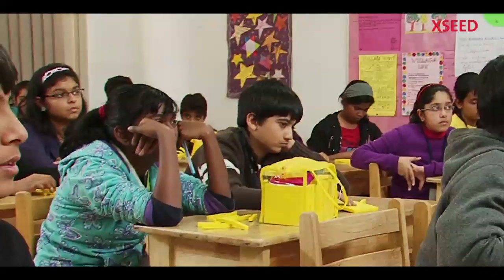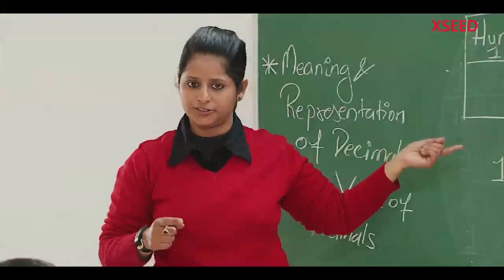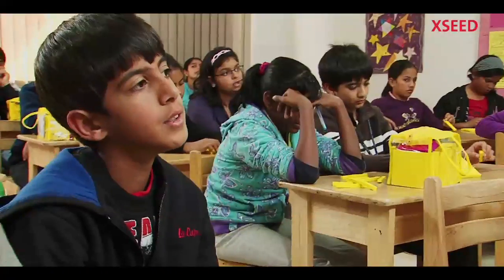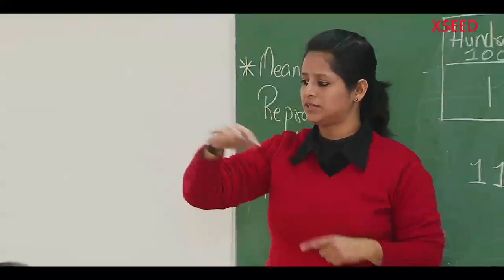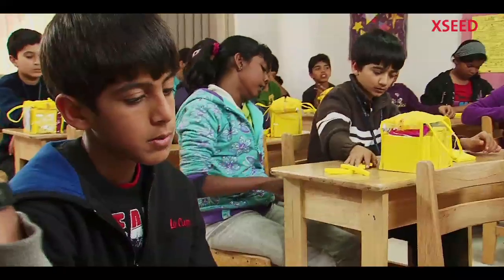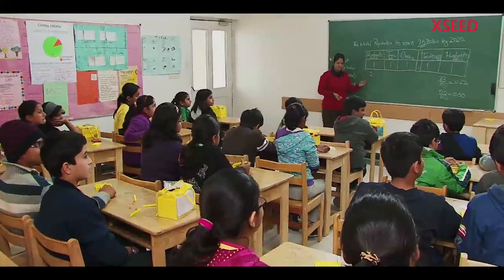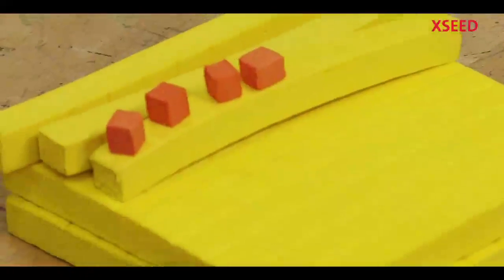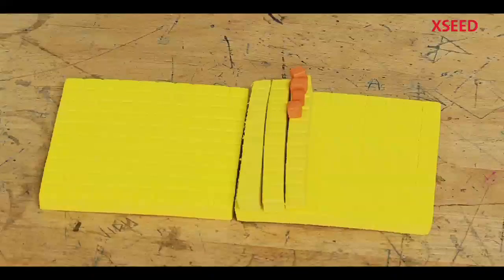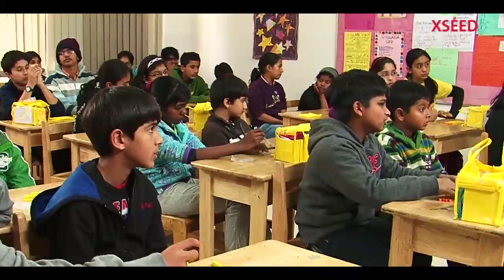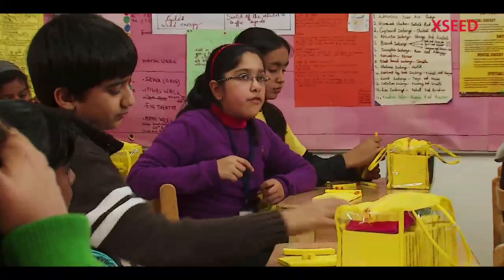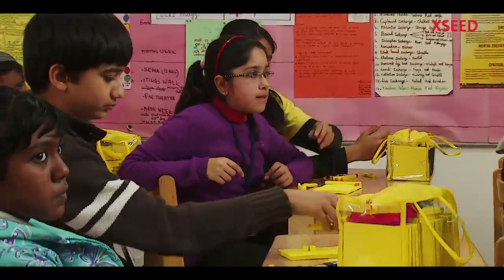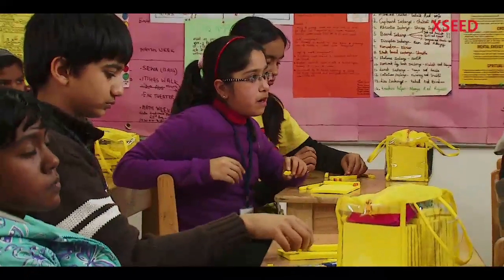Now if I give you some other number, would you be able to place it on the place value chart? Yes. Can you also show me it in the blocks that you've got? Yes, ma'am. Okay, if I say a decimal like 2.34, what does 0.34 represent? 0.34 represents 34 cubes out of 100 cubes.